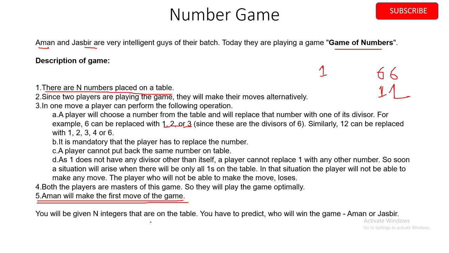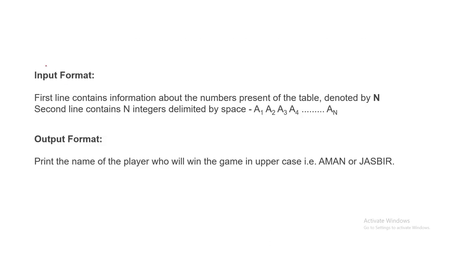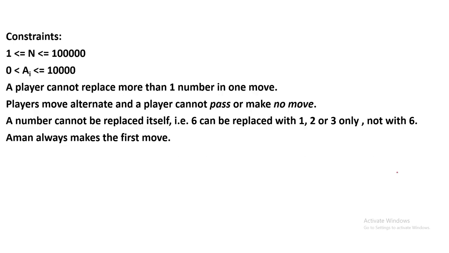You will be given n integers, and you have to predict who will win the game. The input will be like this: the first line will be how many numbers are placed on the table, and the second line will be the numbers placed on the table. The output should be the name of the player who wins, AMAN or JASBIR, all in uppercase.